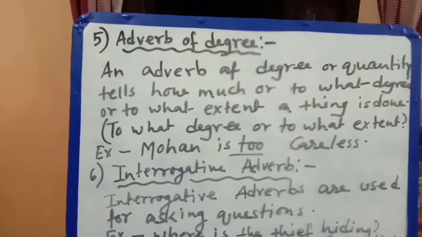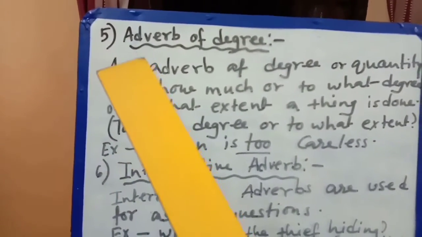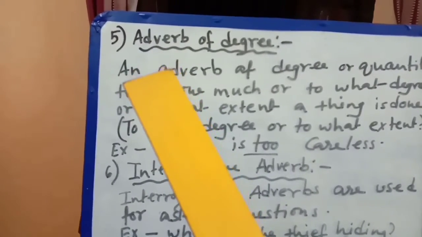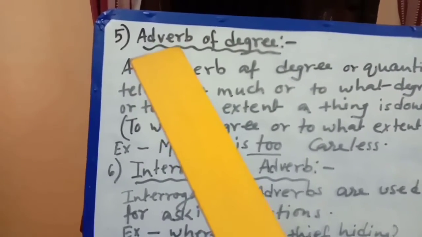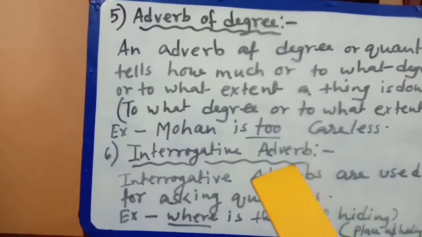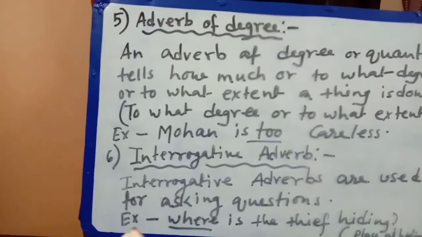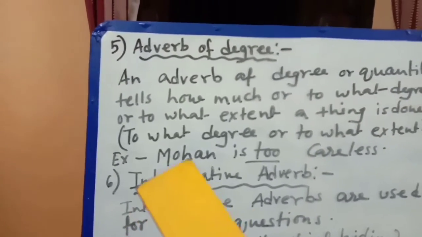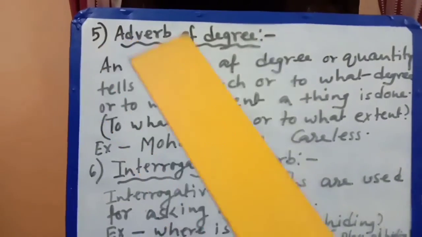I have written number 5, and we have learnt up to adverb of frequency, and in this video I would like to discuss the adverb of degree and interrogative adverb especially, and also another adverb, that is adverb of reason. Okay, so the first, that is adverb of degree.